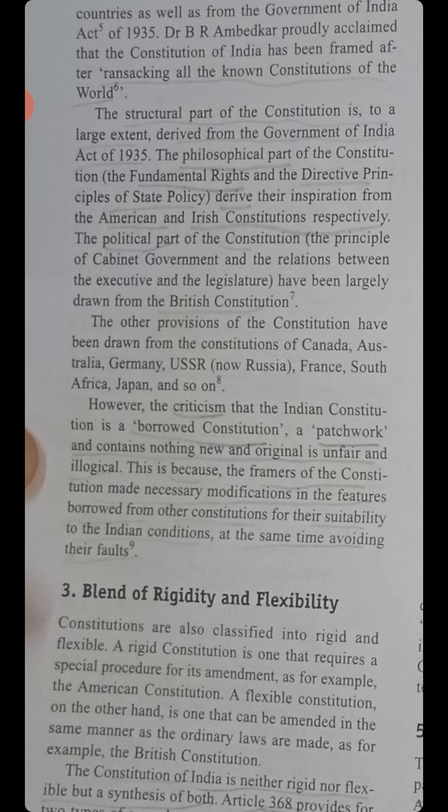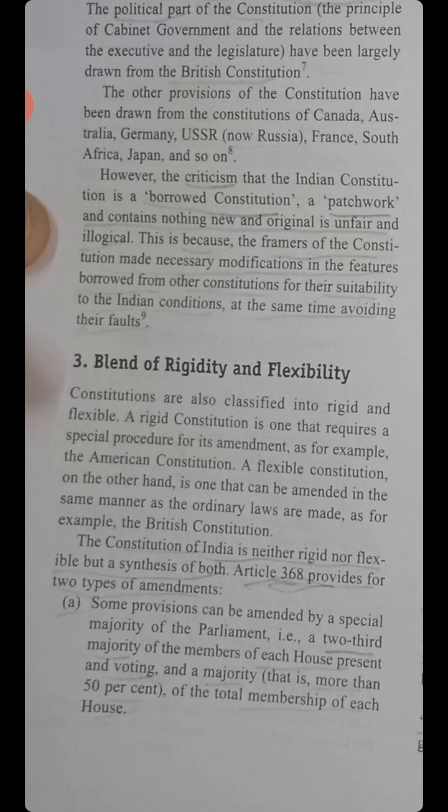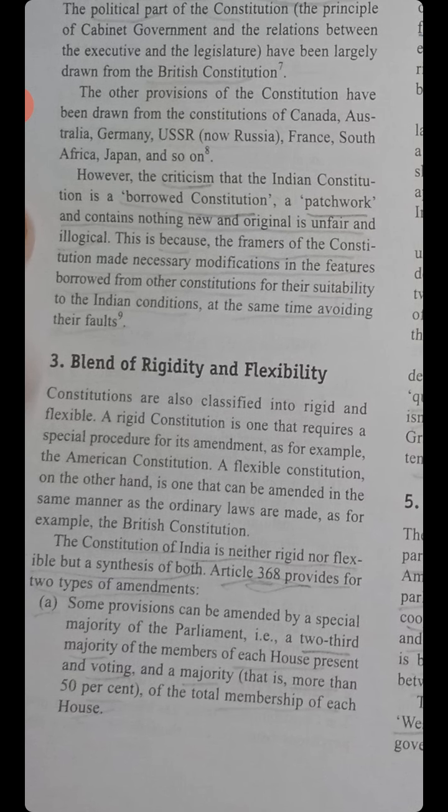The political part of the Constitution, that is the principle of the cabinet government and the relations between the executive and the legislature, have been largely drawn from the British Constitution. The other provisions of the Constitution have been drawn from the Constitution of Canada, Australia, Germany, Russia, France, South Africa, Japan, and so on. However, the criticism that the Indian Constitution is a borrowed constitution, a patchwork, and contains nothing new and original is unfair and illogical. This is because the framers of the Constitution made necessary modifications in the features borrowed from other constitutions for their suitability to Indian conditions, at the same time avoiding their faults.